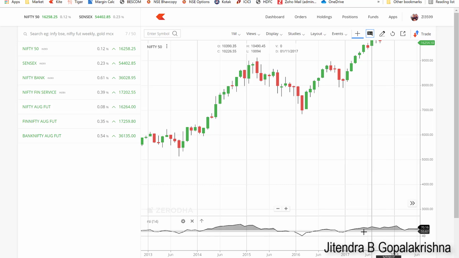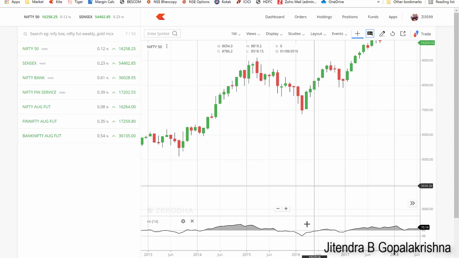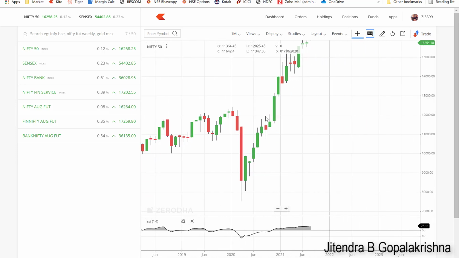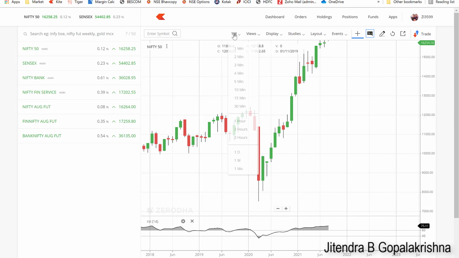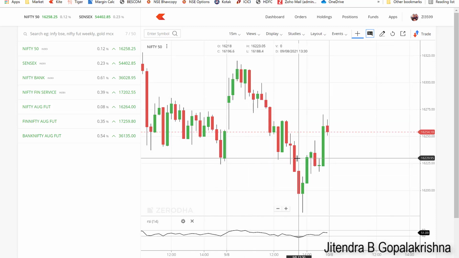See, two lines, 40-60. If the price is going up, RSI is above that. If the price is falling, RSI is below 60. As simple as that. Once you plot this, you can see it at any time frame. If you want to see RSI at 5 minutes, RSI at 15 minutes, everything you can neatly see. As simple as that. Very simple, very easy to understand. So this is all about RSI.